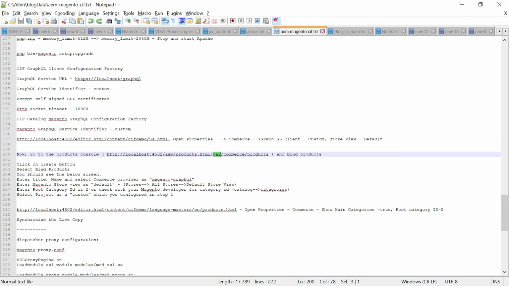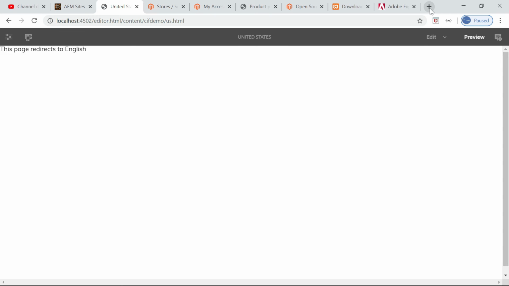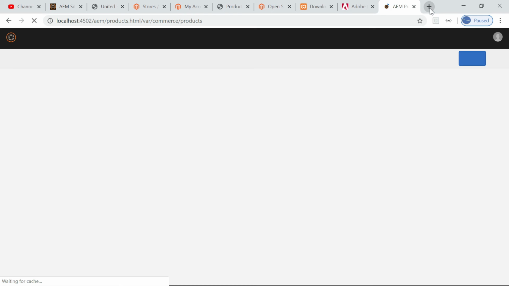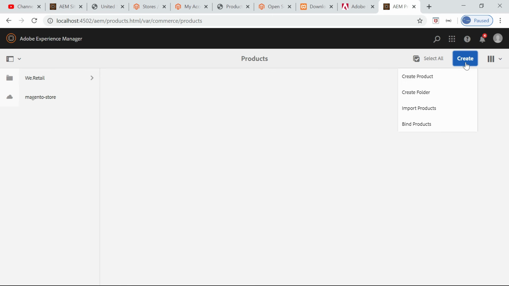Okay, now we need to define the products, or bind the products. You need to go to this URL, the AEM product URL, var commerce products. There you will be able to bind the Magento product with the AEM catalog through GraphQL. I have already done the configuration, but I will show you. You create, bind products, create bind products.